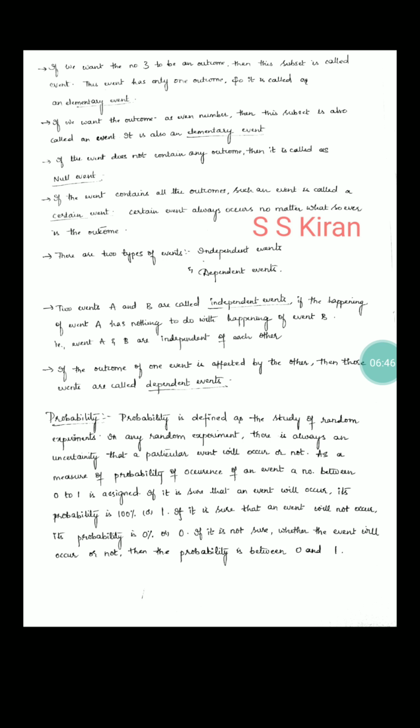So what is the possibility? If you get tail, there is a possibility of 1/2. Okay, we will discuss how we get 1/2. Right. Now, a value between 0 and 1 is assigned. Okay, the probability is 100% if the coin has heads on both sides.